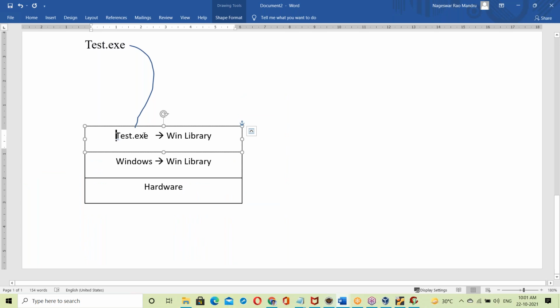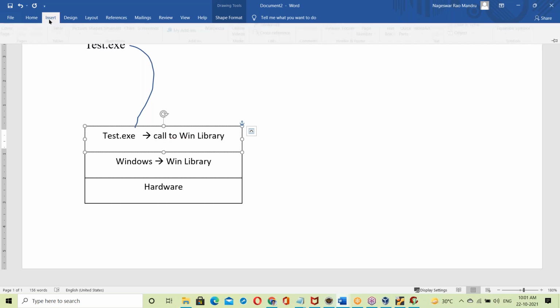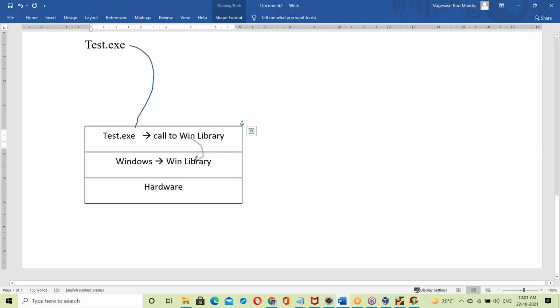When you try to run this test.exe file, it makes a call to the Windows library. The Windows library is available here. Using that library, it communicates with hardware components.